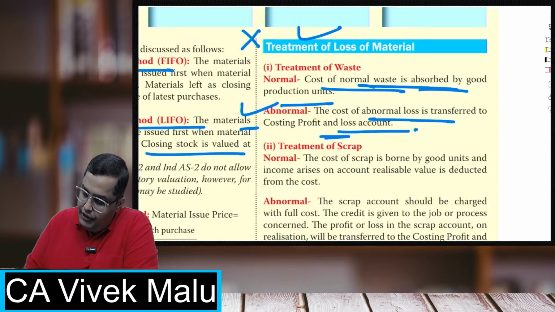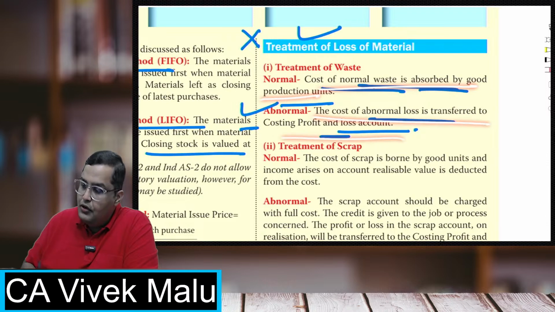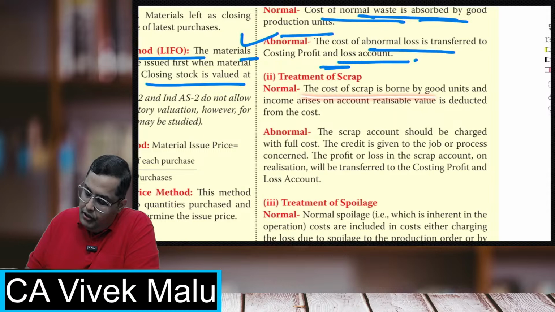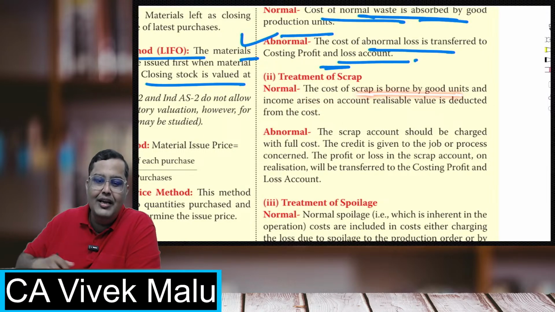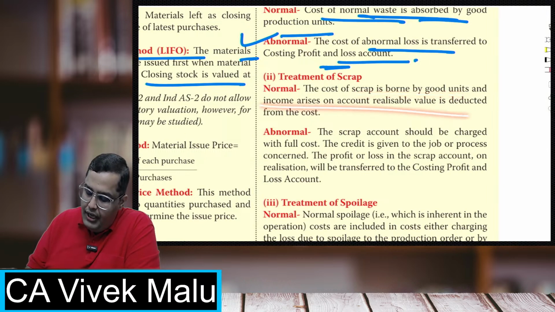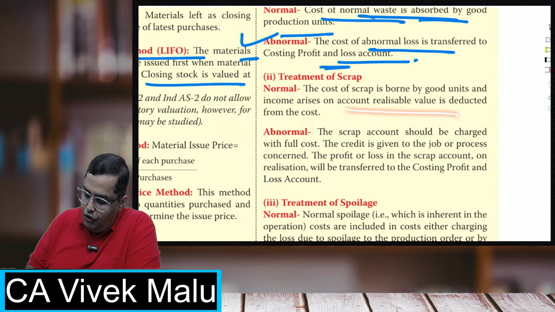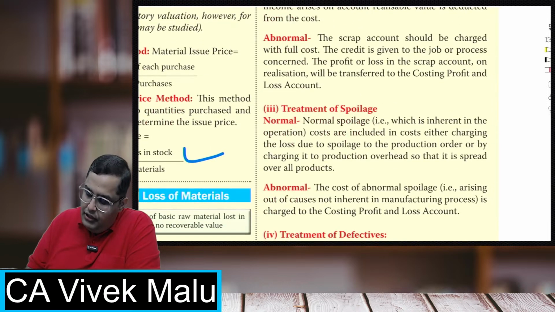This is what was written over here, is absorbed by the good production units. Abnormals are going to costing P&L. Similarly, scrap, the cost of scrap, if borne by the good units, again inflates the rate of the other ones. Any amount you receive from selling of that scrap, you have to reduce it from the total cost. Abnormals should obviously be transferred to costing P&L.